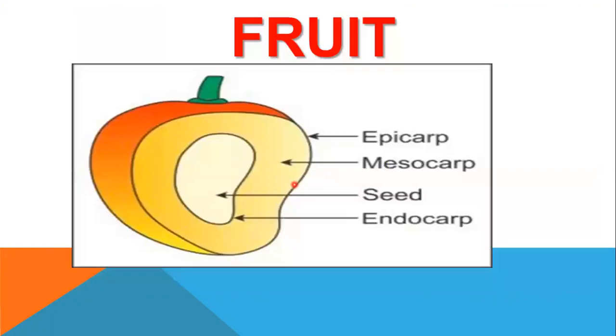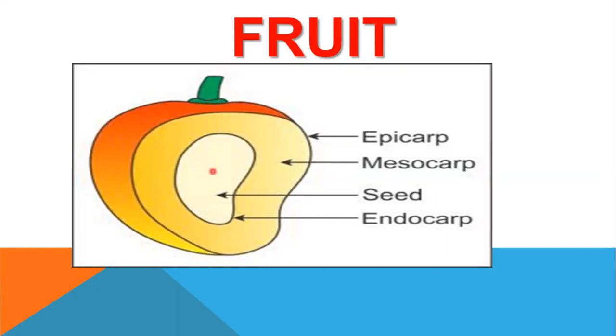Okay. Now we come to the fruit. As I told you, the ovary becomes the fruit after fertilization. The ovary enlarges many times and forms the fruit.